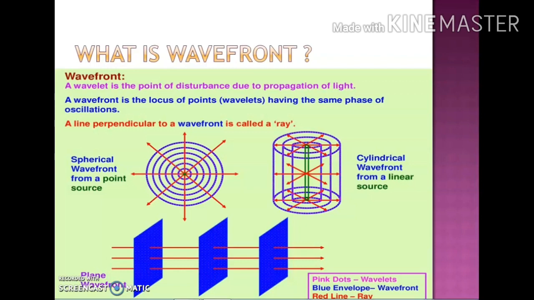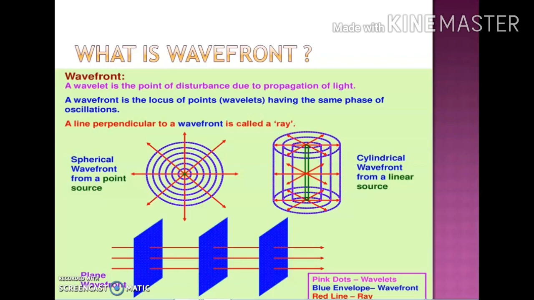So there are different types of wave front. The very first, which you can see in the picture, is the spherical wave front. In order to get a spherical wave front, you have to use a point source. You can see the point source, denoted by a green dot at the center. It is giving out wavelets in all directions, so you will get the wave front in the form of a sphere. So this will be the spherical wave front.